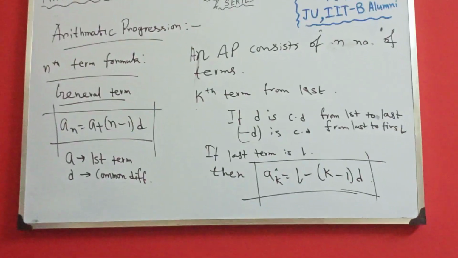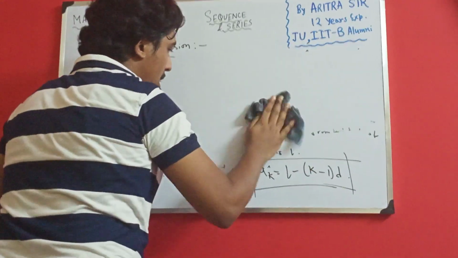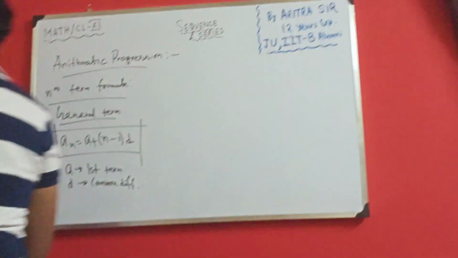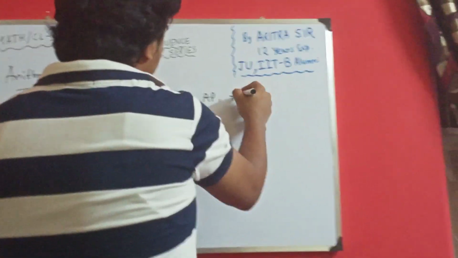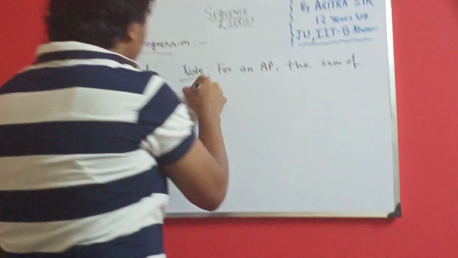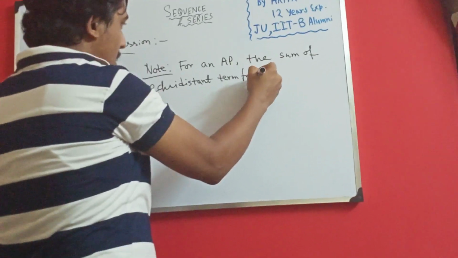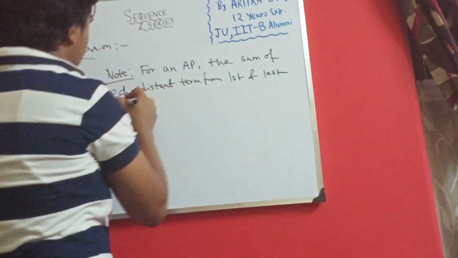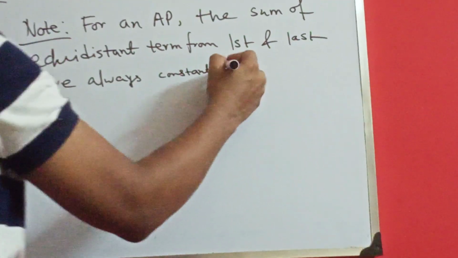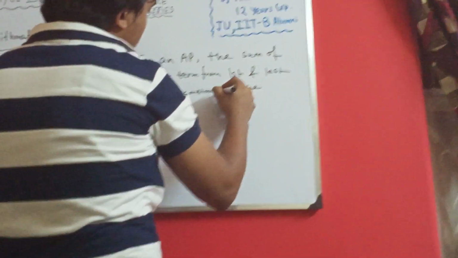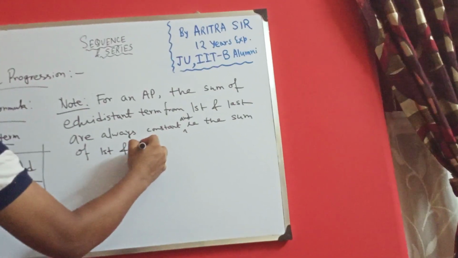Okay. Note down one important formula. Note, for an AP, the sum of equidistant terms from first and last is always constant, and that is the sum of the first and last term.